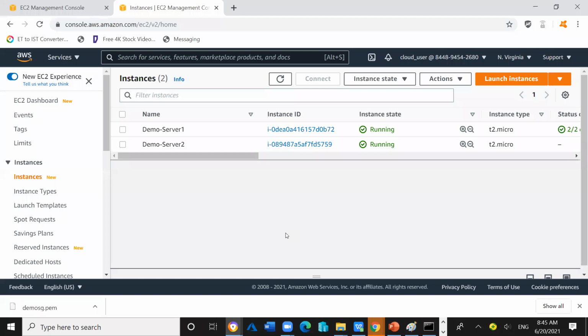Listen to me. The security group is associated with the NIC card, and the private IP address is assigned inside the NIC card.